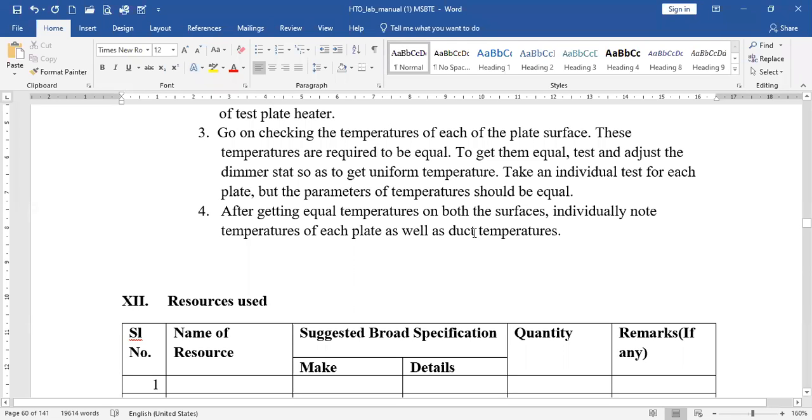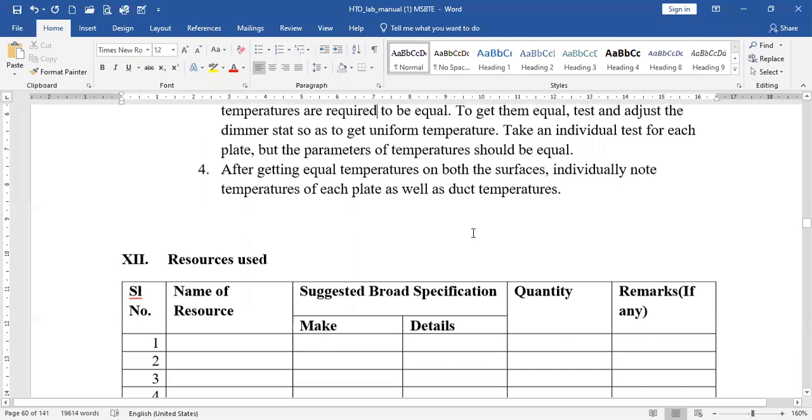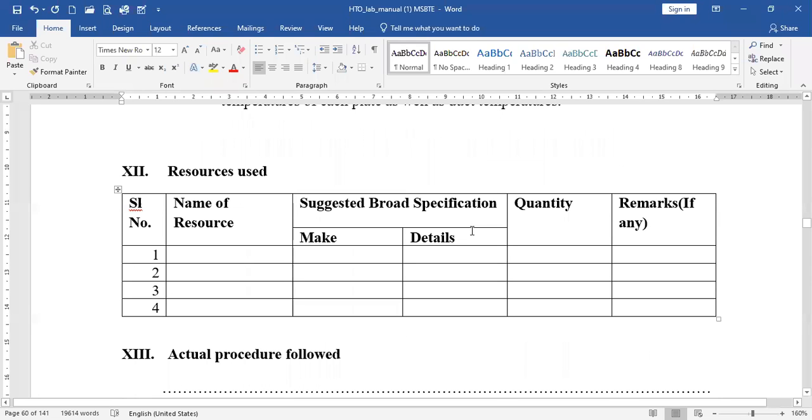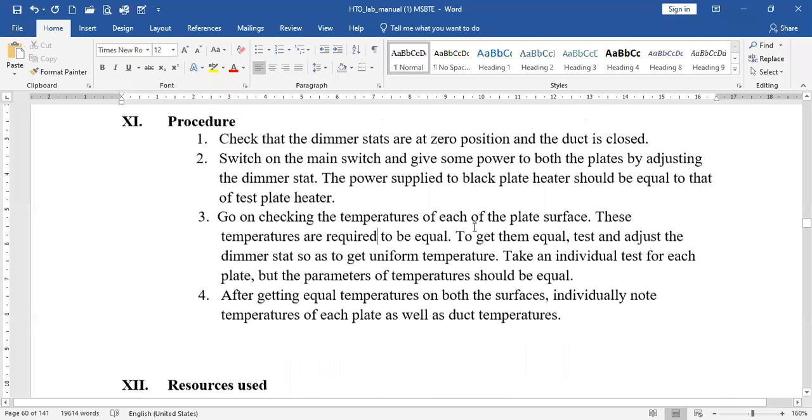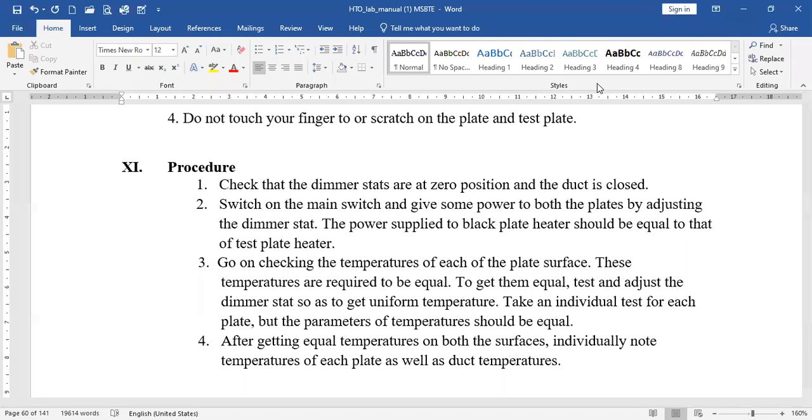This is the simple procedure to conduct the emissivity experiment. Before going to the next points, we should check what exactly the actual setup is. So I will show you the actual setup, and then in the next part we will go to the actual temperature readings, and on the basis of those readings, the observations, calculations, and formula required for calculating emissivity, right?